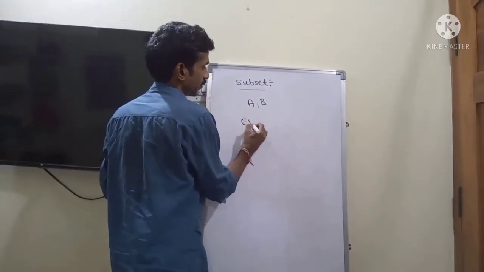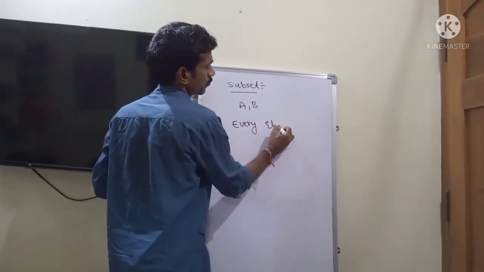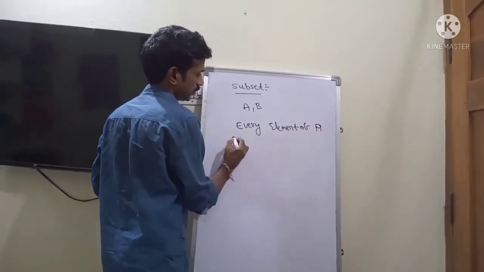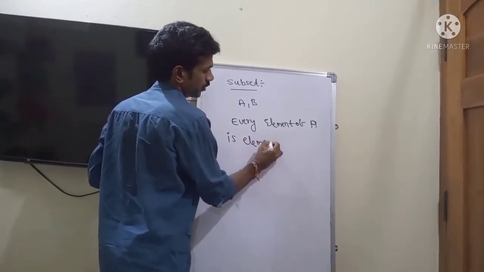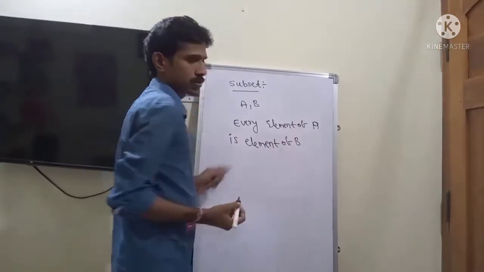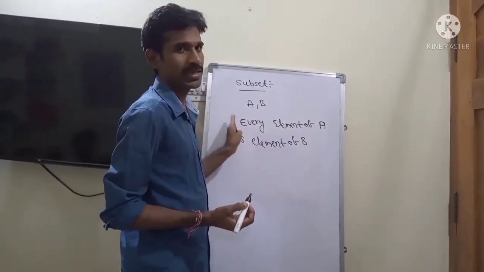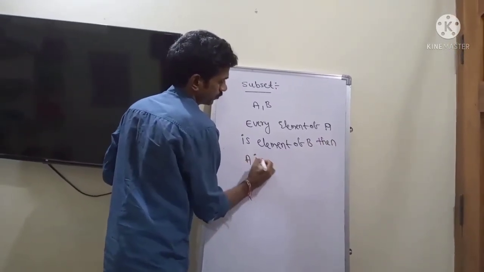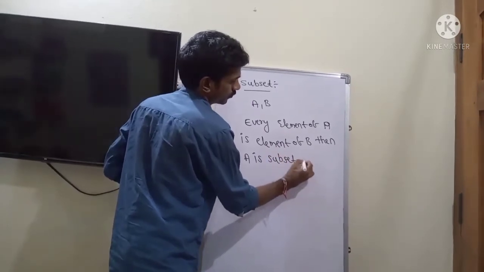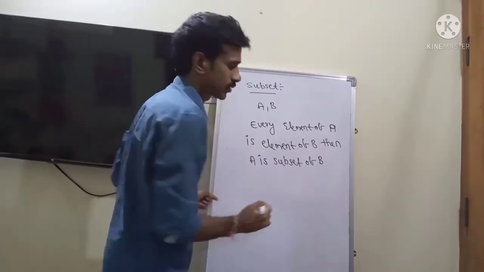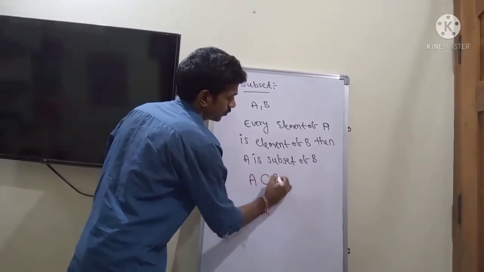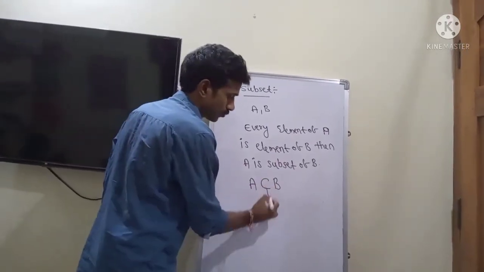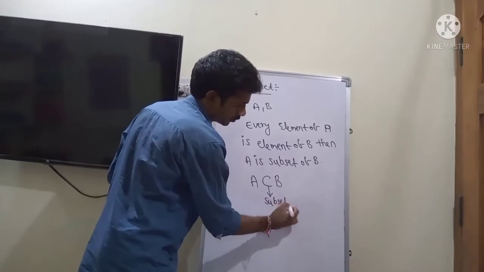So every element of A is an element of B, then we can say A is a subset of B. So we can write like this: A is subset B. This symbol stands for subset.